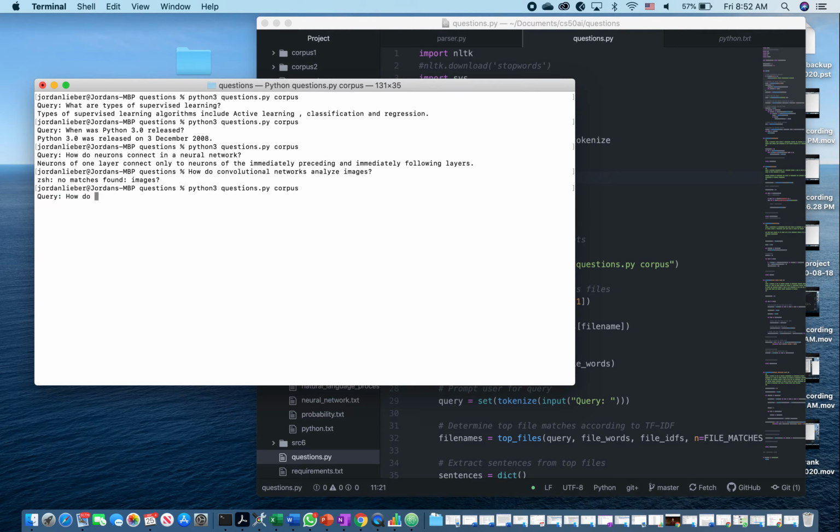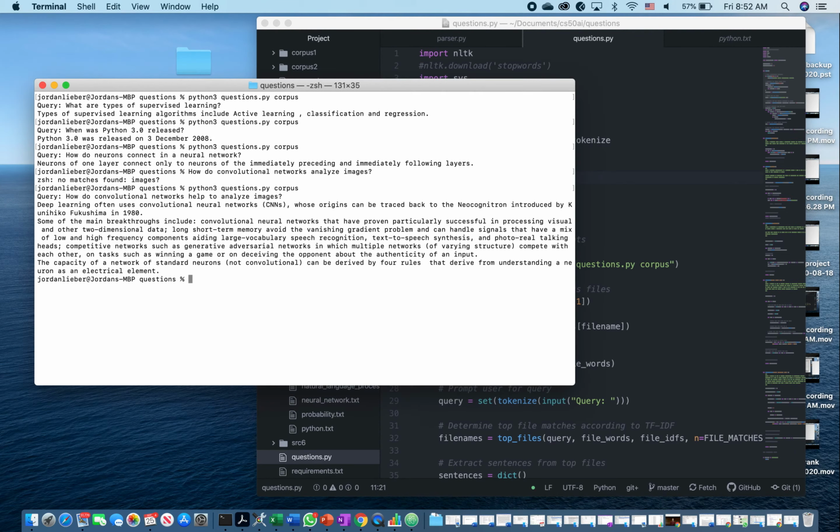How do convolutional networks help to analyze images? Question mark. Here we see some of the breakthroughs. Successful visual. Alright, so we got some good information. Let's try one more.